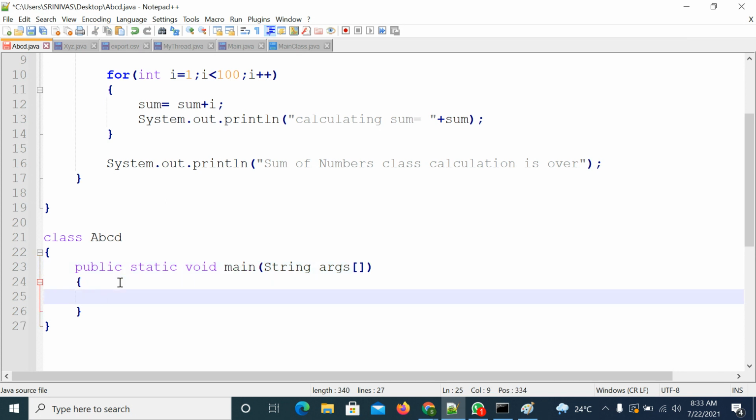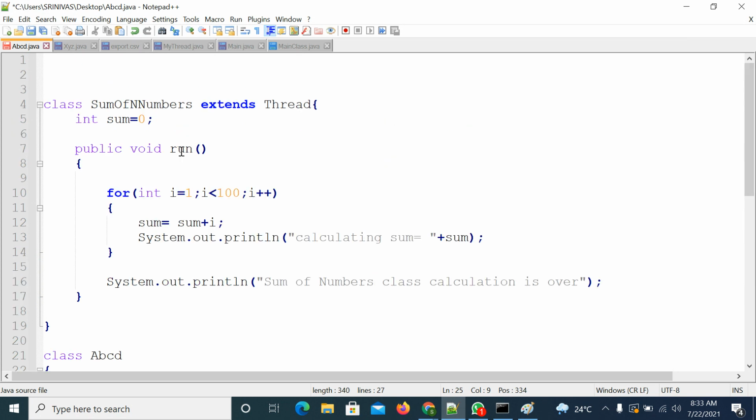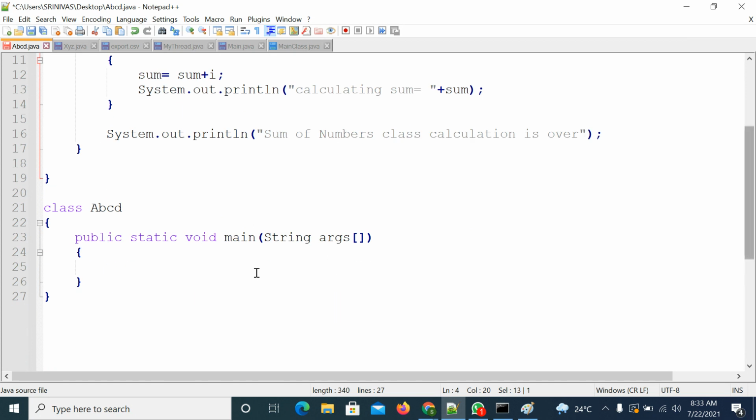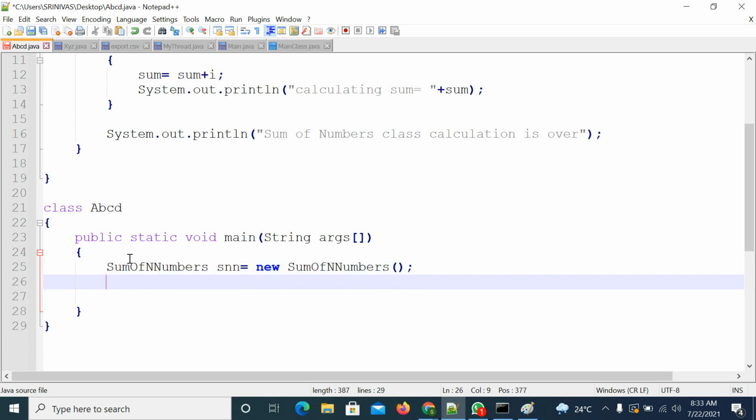So first I will try to start this run method. How to call this run method? This is a thread class. We just create an object of this class and call the start method.